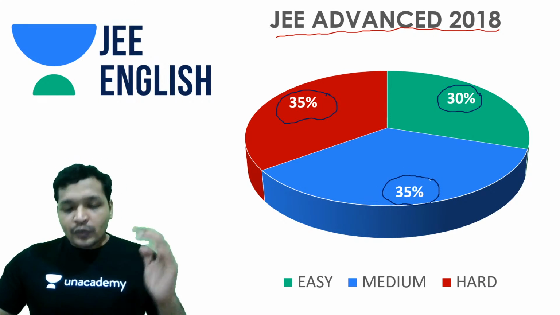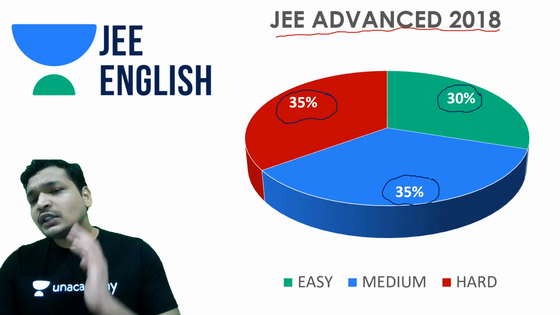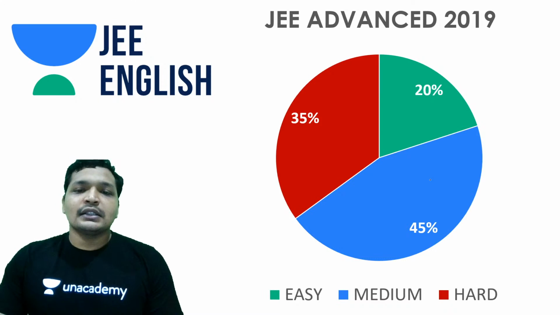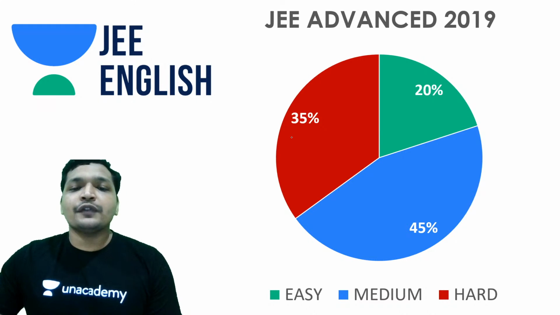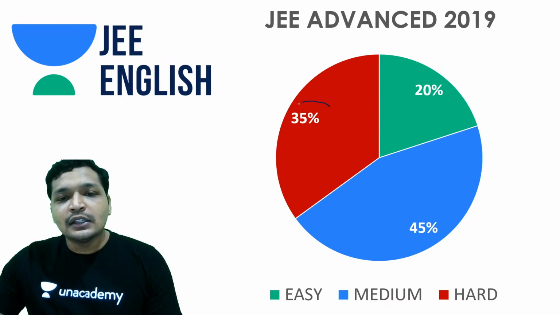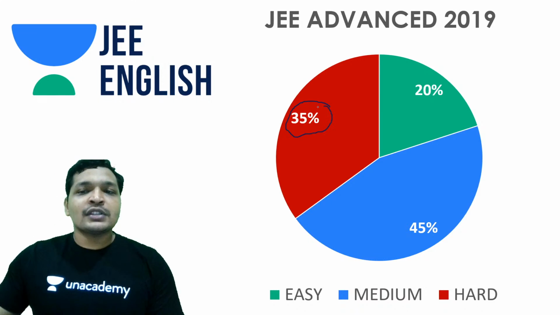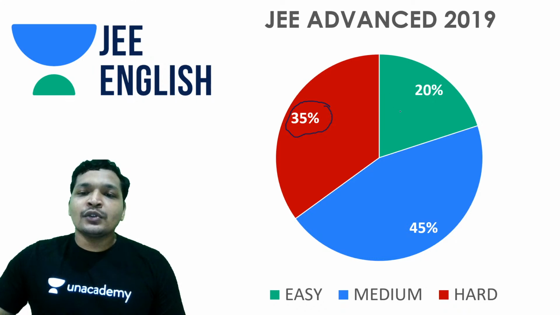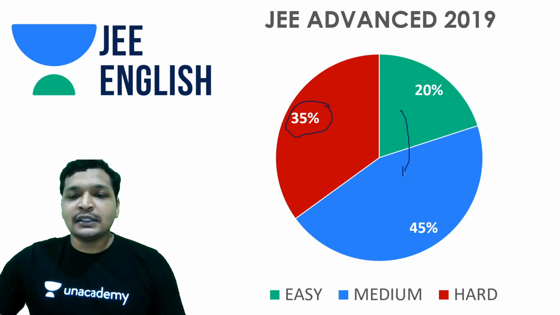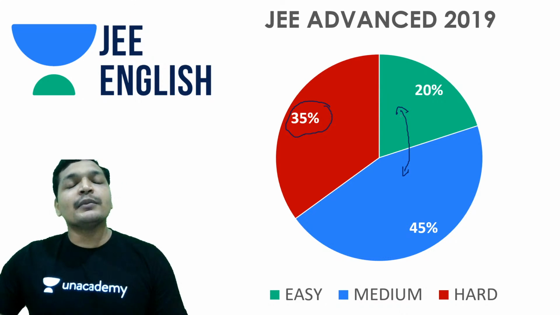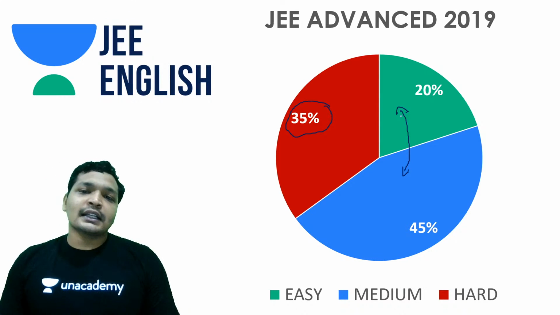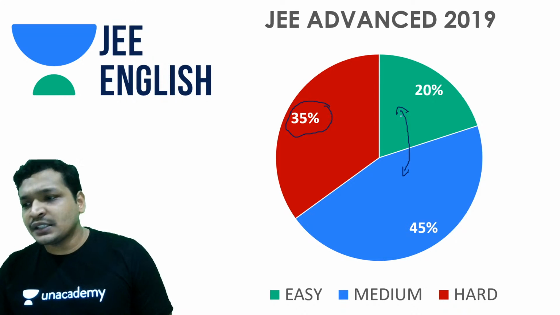Now, if you have noticed the 2019 JEE Advanced data, 35% of the paper was difficult, so the difficulty level almost remained the same. What has fluctuated is the easy and medium. So it's obvious that if you just capture the easy and the medium part, you would be able to do the exam really well. That is something we even discussed in previous strategy sessions.